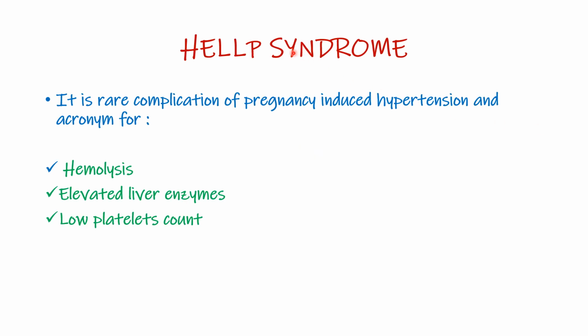So HELLP syndrome is just an abbreviation of hemolysis, elevated liver enzymes, low platelets. So H for hemolysis, E and L for elevated liver enzymes, and L and P for low platelets. This is a rare complication of pregnancy-induced hypertension, and as I said, its acronym is HELLP syndrome.